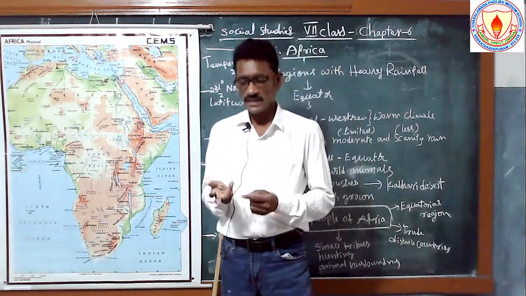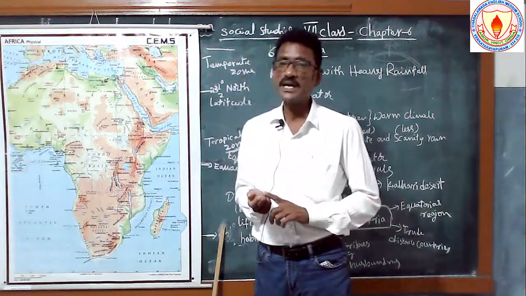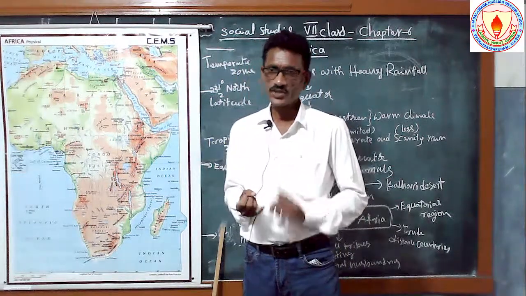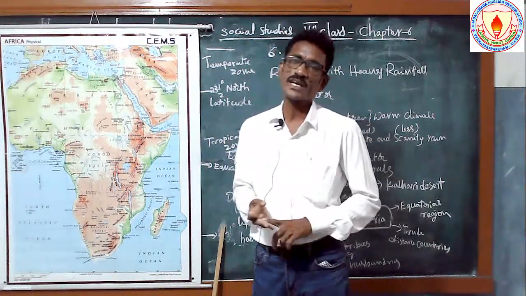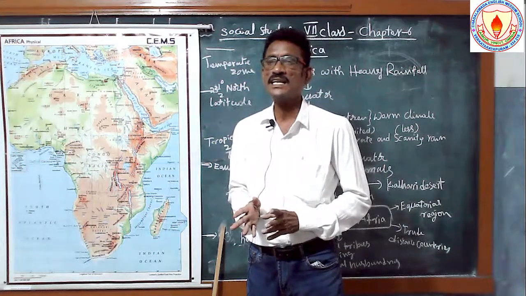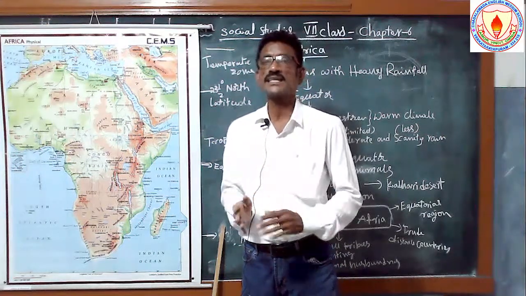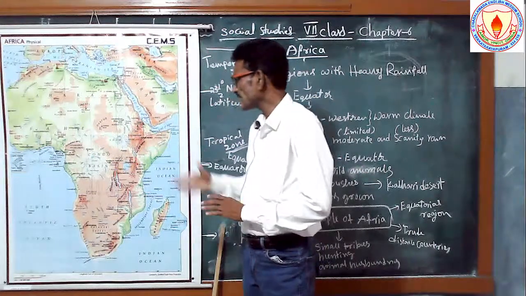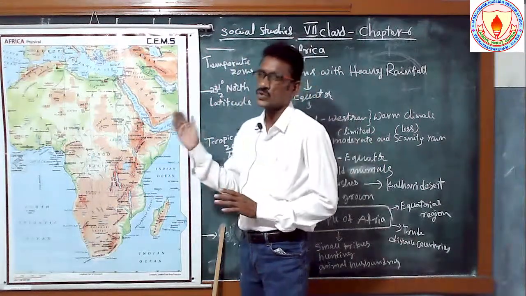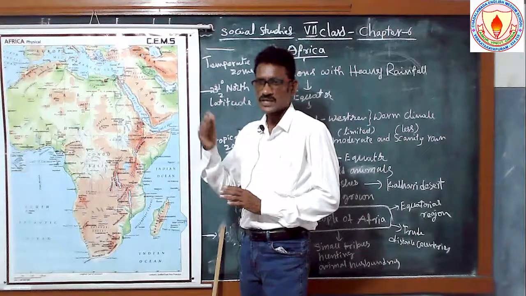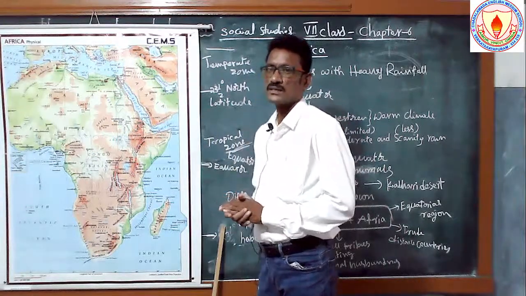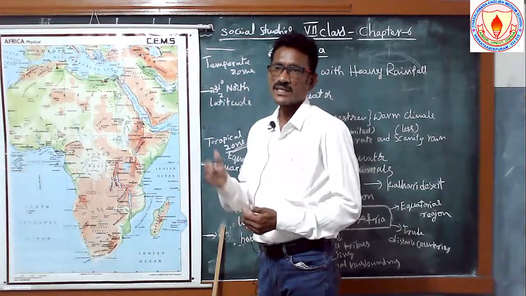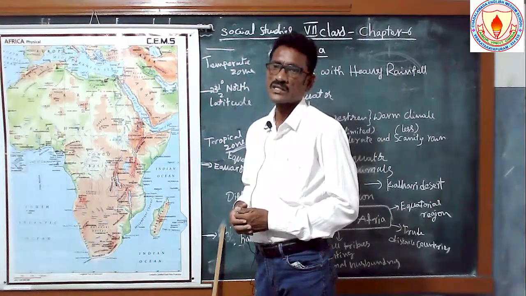Egypt is also there. Algeria is also there. Libya is also there. Morocco is also there. And Somalia, Ethiopia, Sudan, South Sudan, and nearly 53 countries are located here. There are 53 countries because recently, in 2012, South Sudan was divided from Sudan. It is the biggest country in the Africa continent. The southern people fought against North Sudan.